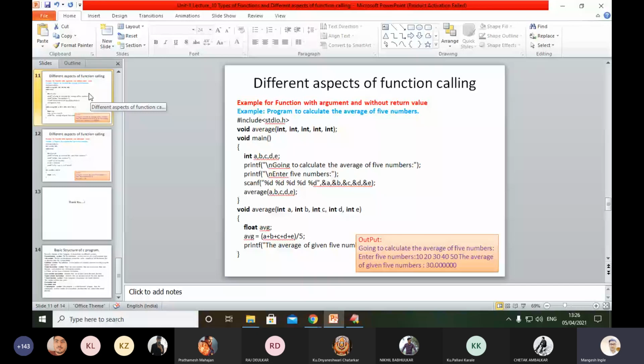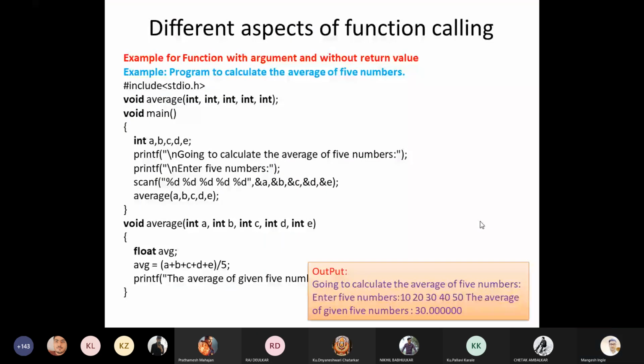You can see on your screen the same functions, same program. Here our intention is to execute one program that carries an argument list without any return type value. So you can see here we have one function. Now you just answer me, what is the function name? Average. How many parameters are there? Five parameters.